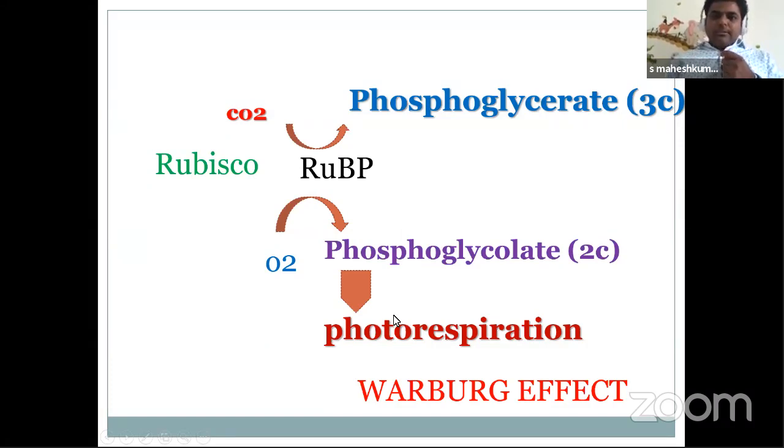So let's discuss other plants. Some plants adapted and made a change in their leaf structure to avoid photorespiration. In today's class, let us know what modifications have been made in different plants.